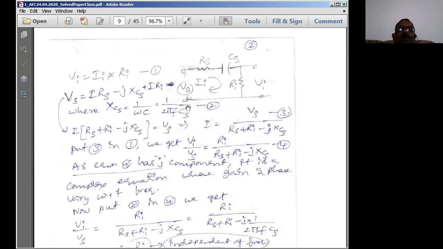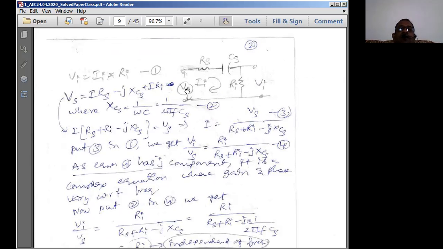So we'll take KVL on this, or otherwise we can just find the voltage across the input terminals of the amplifier as Vi. Vi is equal to the total current flowing through the circuit into Ri, because it is the voltage drop across Ri. Therefore, Vi equals Ia into Ri. Now we apply KVL to the input loop.